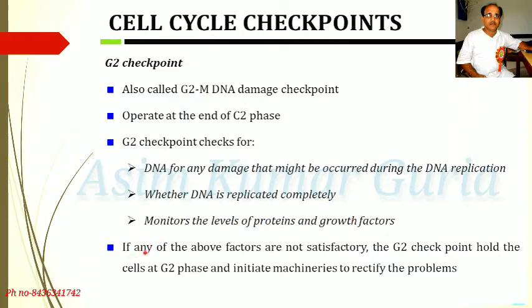If any of the above factors are not satisfactory, the G2 checkpoint holds the cells at G2 phase and initiates machineries to rectify the problems.